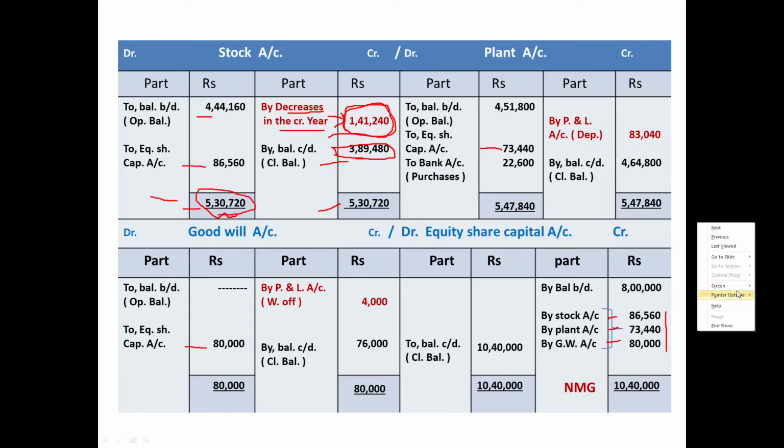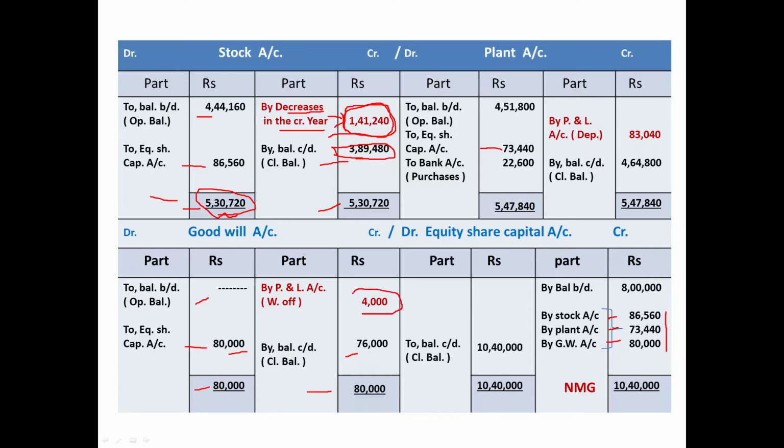Goodwill account, no opening balance, closing balance 76,000, posting of 80,000 as we already saw earlier. Total of debit side 80,000, put it on the credit side 80,000. That gives a balancing figure of rupees 4,000. What does it mean? It means in the current year, by applying the concept of amortization, company has written off rupees 4,000 to profit and loss account.